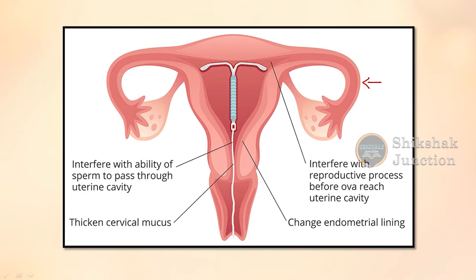Now what happens is, it interferes with the fertilization part, or it helps in contraception, in two ways. How? This part, the stem, interferes with the ability of the sperm to pass through the uterine cavity, which is important for fertilization. Next, this particular loop interferes with the reproductive process before the ova reach the uterine cavity. So this is how these IUDs actually work when they are inserted into the female reproductive system.